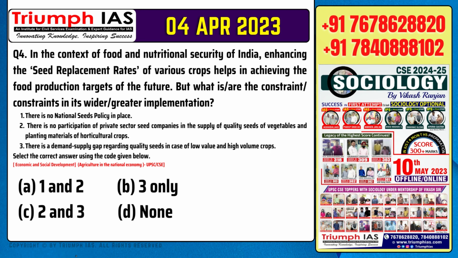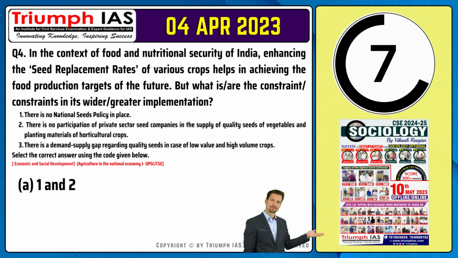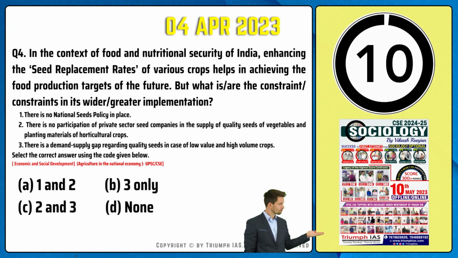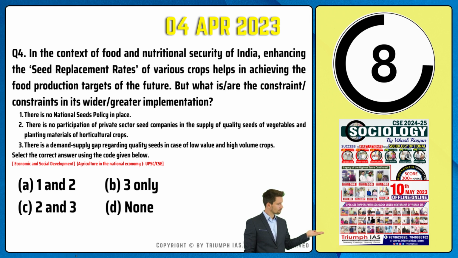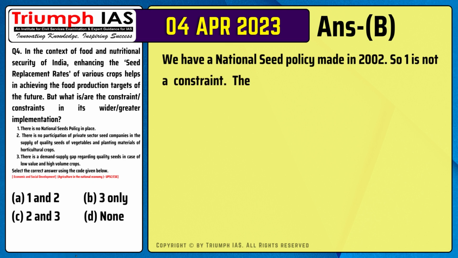Select the correct answer using the codes given below. Option A, 1 and 2. Option B, 3 only. Option C, 2 and 3. Option D, none. The correct answer is option B. We have a national seed policy made in 2002. So 1 is not a constraint.